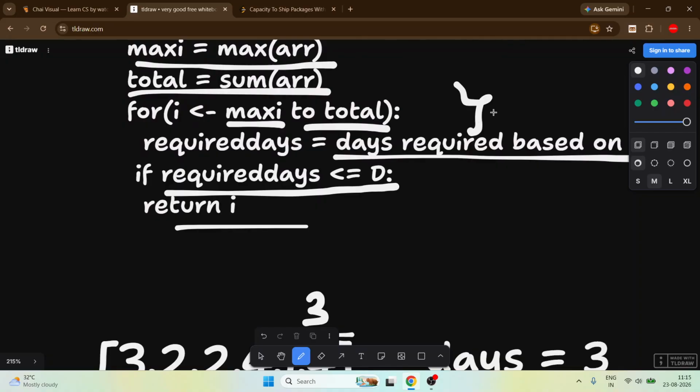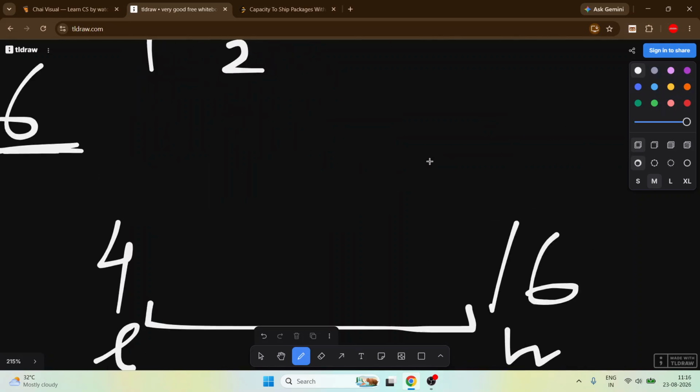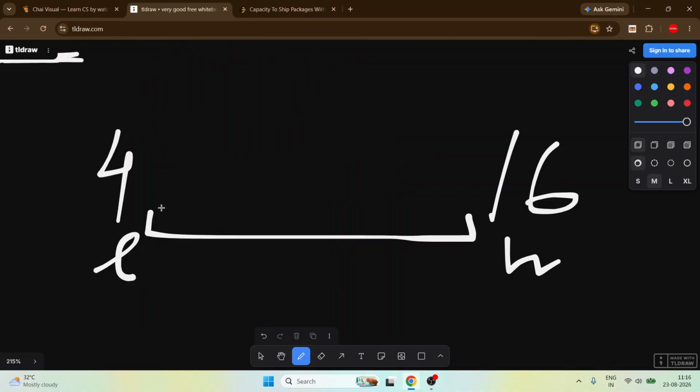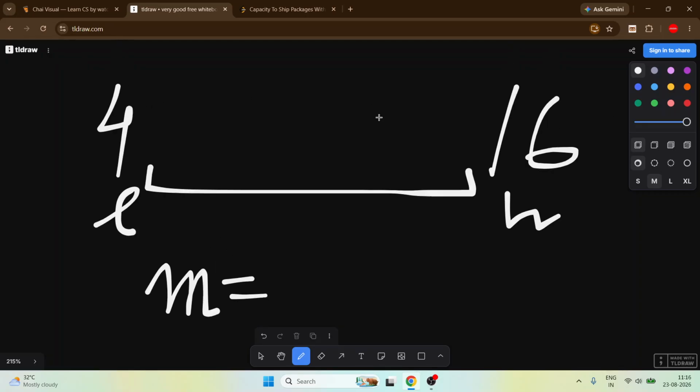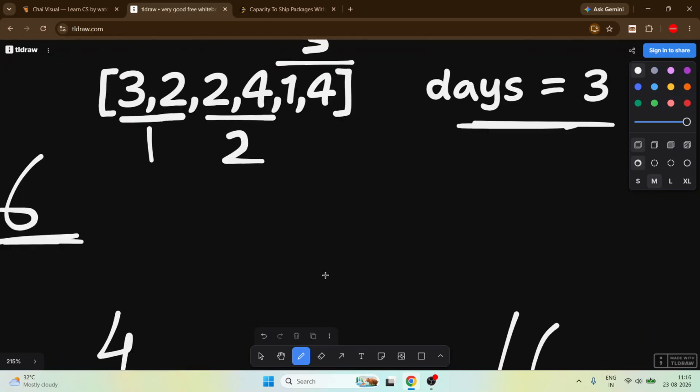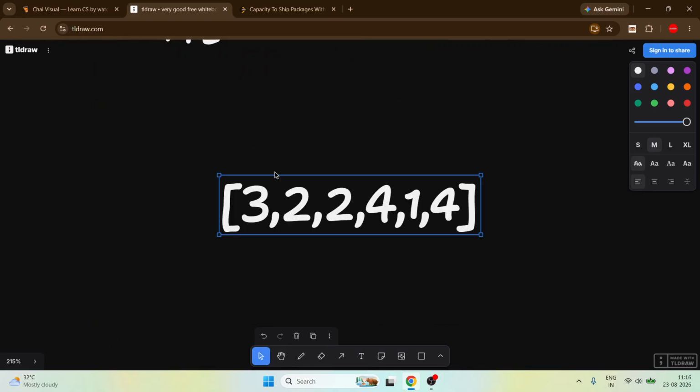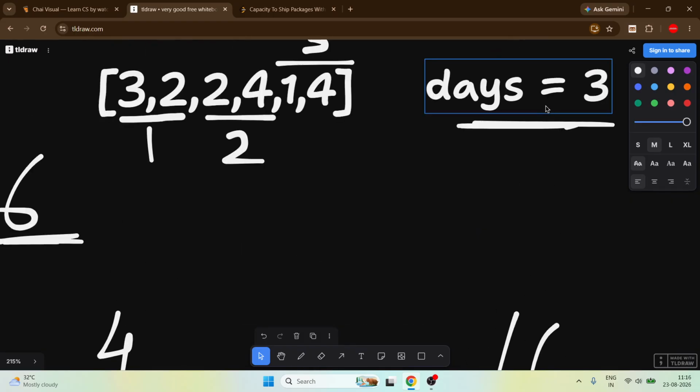If we can remove this for loop, converting this linear search into a binary search, because we are given a range from L to H, so we simply calculate mid: 4 plus 16 is 20, 20 by 2 is 10. So for this 10, let's take this. And what is our day?